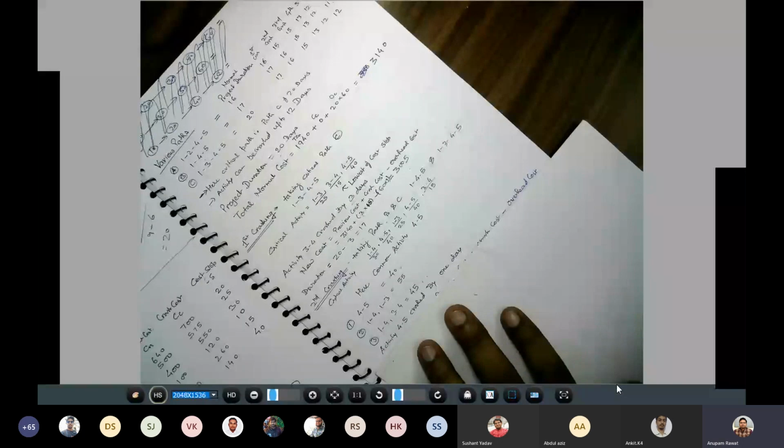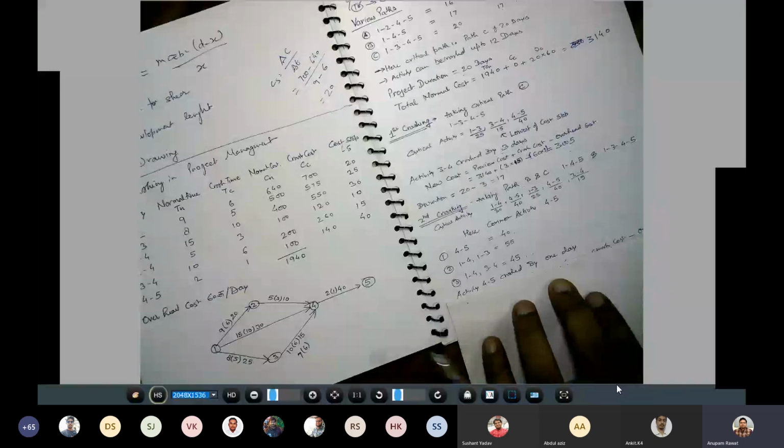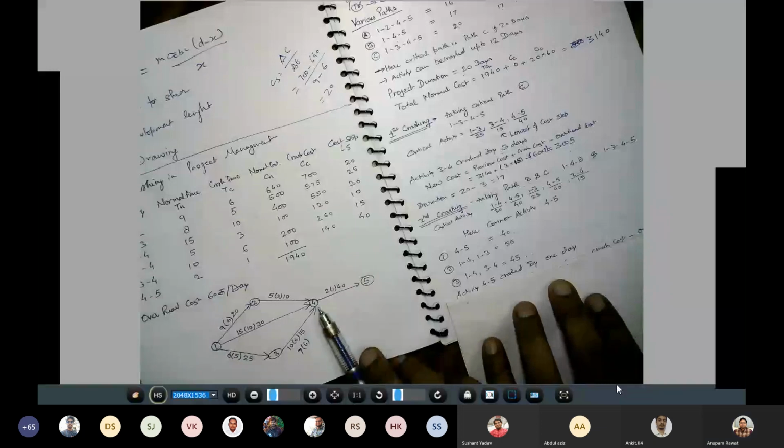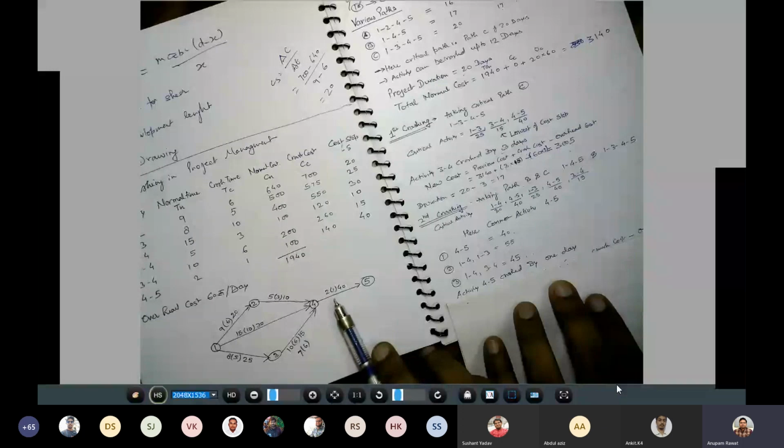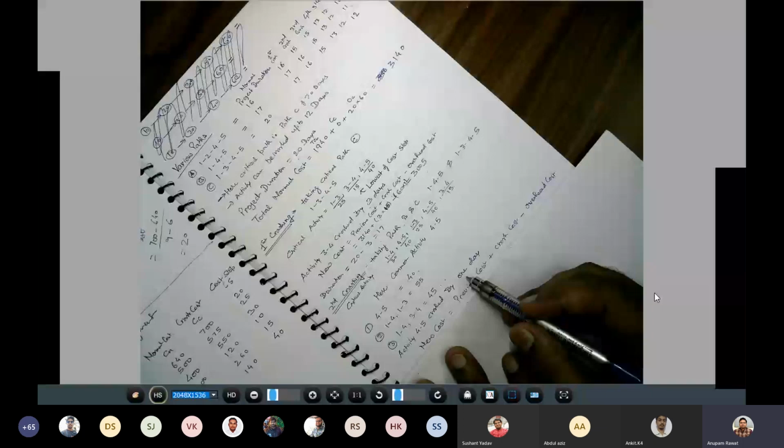Okay. Now, main thing is that how much you can crash it. So for that, again, you have to go to the path. तो यहाँ पे आप देखेंगे activity 4, 5 is having a crash availability of only 1. This 2 is a normal and 1 is a crash. So you can crash it by only 1 day. Okay. So 1 day crash कर देंगे. So 1 day crash किया.